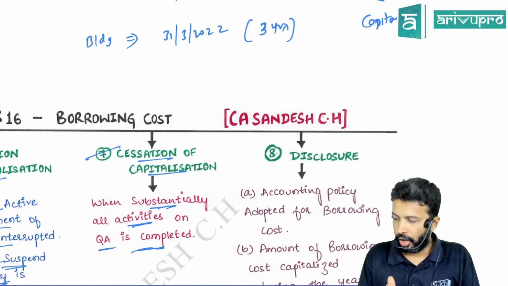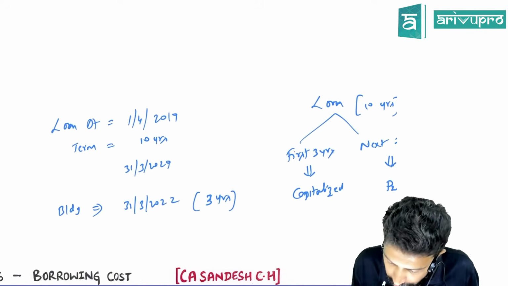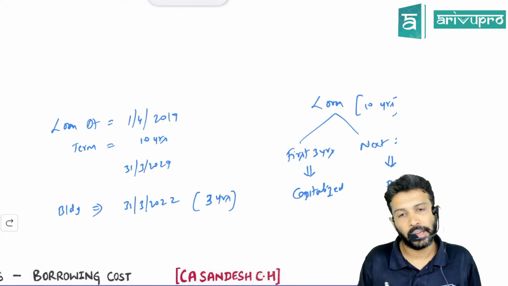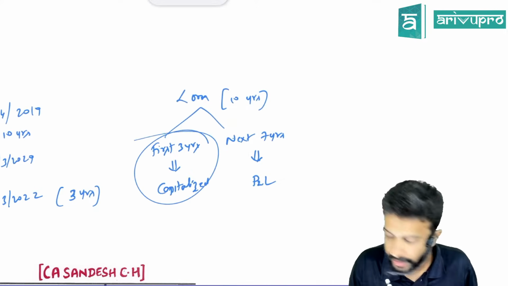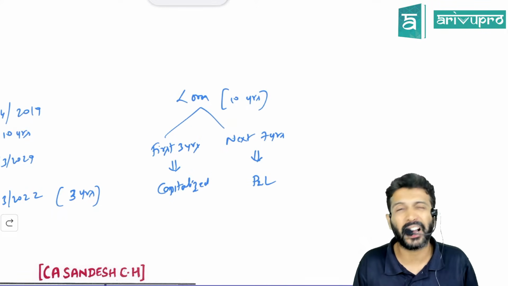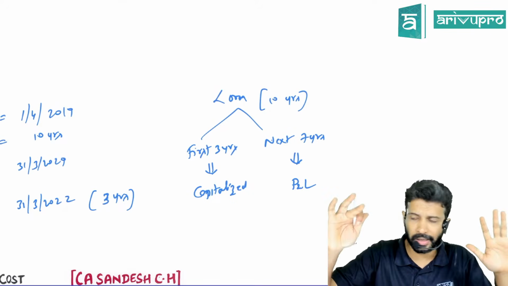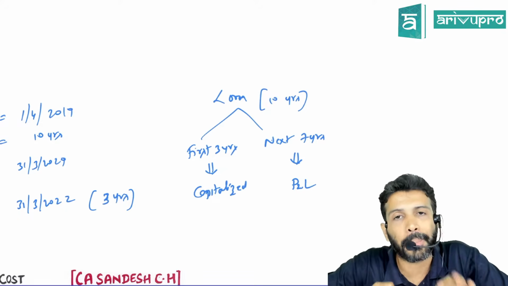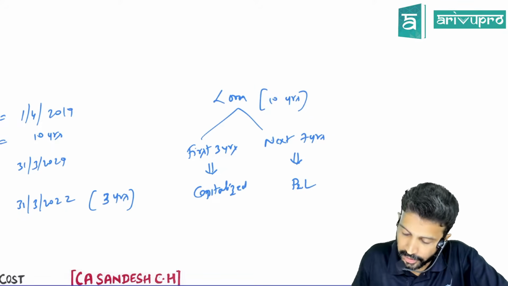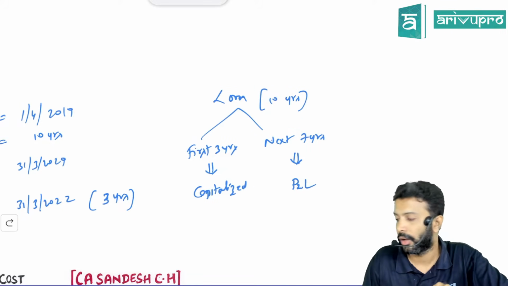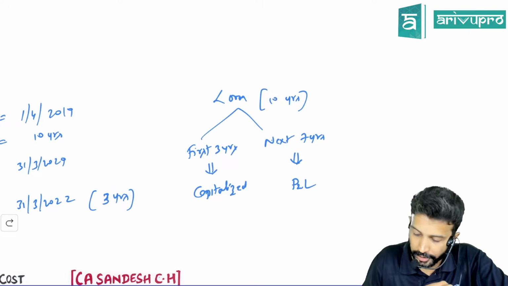Okay. So in this case, the building construction got completed within how many years? 3 years. So that means only the first 3 years' interest will get capitalized, because after 3 years the building is ready for use. So any which way the building is ready for use. That time your capitalization stops. After that, whatever interest you're paying will be transferred to the P&L account. Any doubt?